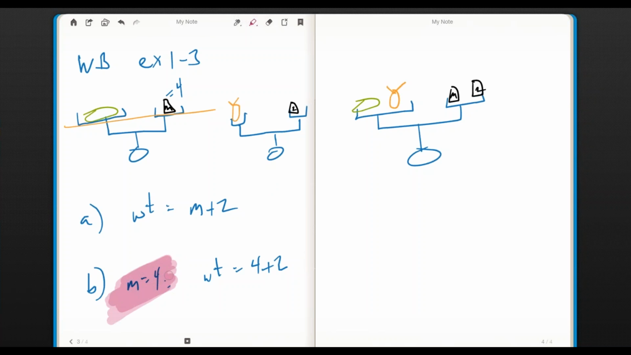The point is m has a nickname. If the weight is m plus 2, and if the nickname I'm using for m is 4, then the total weight is 6 kilograms, right?